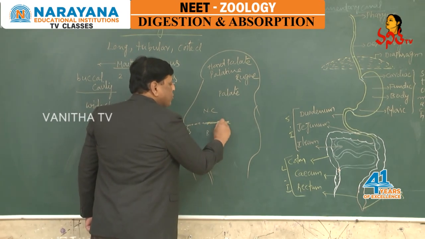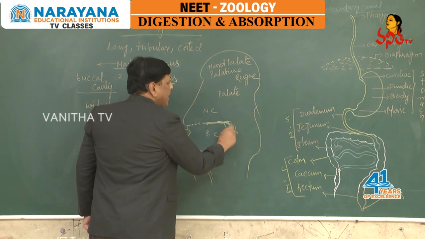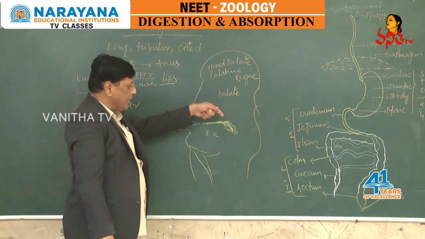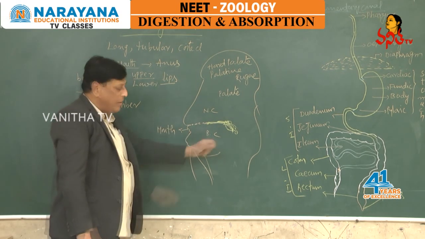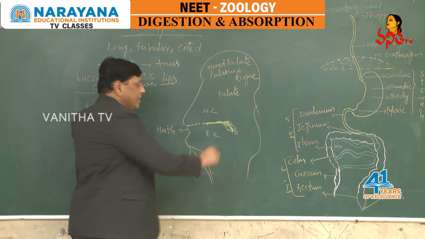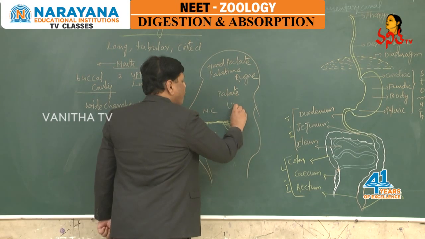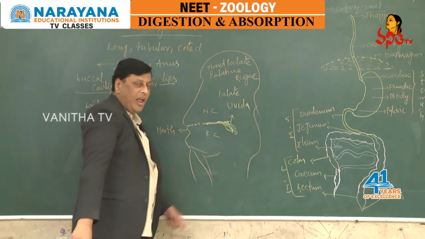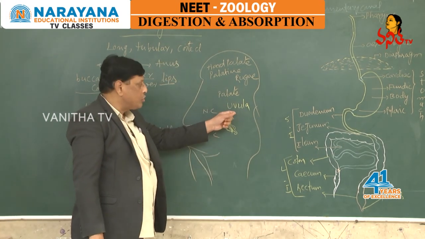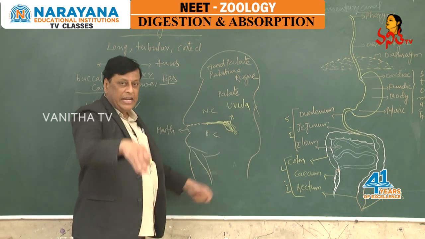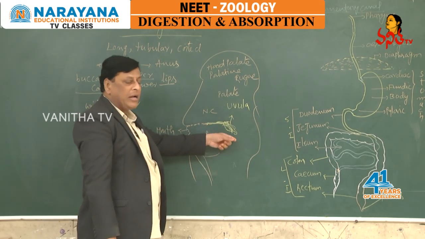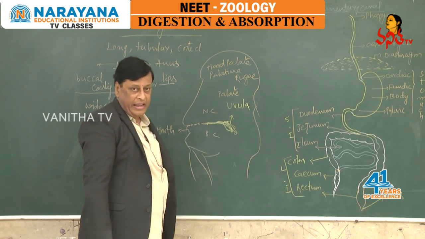It is a smooth muscular structure, hanging like a lobe into the next part of the alimentary canal, that is the pharynx. This lobe-like structure is called the uvula.